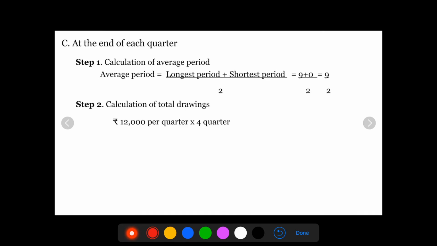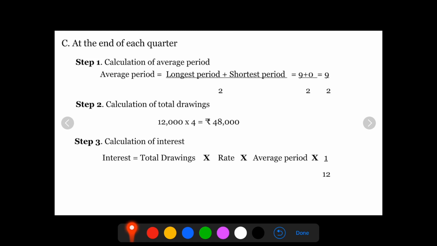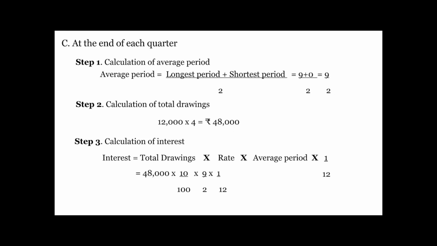Even in this scenario, he is withdrawing rupees 12,000 per quarter for 4 quarters. Amount is rupees 48,000. Step 3, calculation of interest. 48,000 into 10% into 9 by 2 into 1 divided by 12, we will get the interest as rupees 1,800.